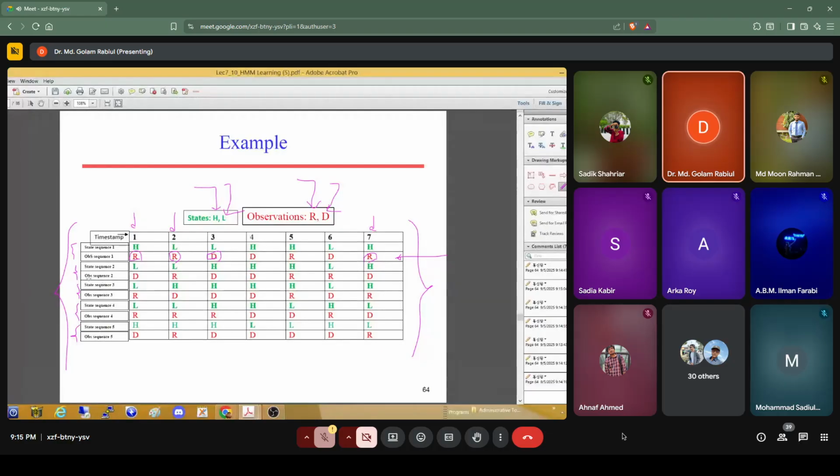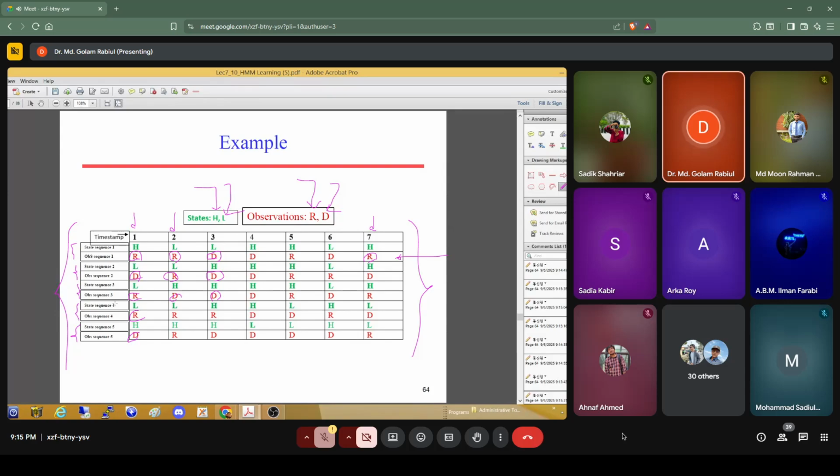In the second week, the first day is a dry day, then rainy day, dry day, like this way. Similarly, the third week is here, that is rainy, dry, dry. Then the fourth week is rain, rain, rain, dry, dry, and the fifth week's observation sequence is dry, rain, dry, dry, dry, like this. Okay, so these are the observation sequences given for the first week, second week, third week, fourth week, and fifth week.